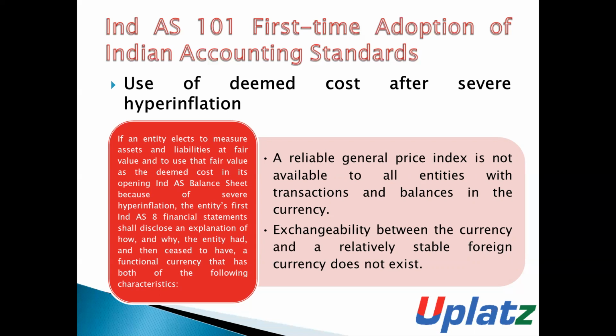Number one, a reliable general price index is not available to all entities with transactions and balances in the currency. And number two, exchangeability between the currency and a relatively stable foreign currency does not exist.